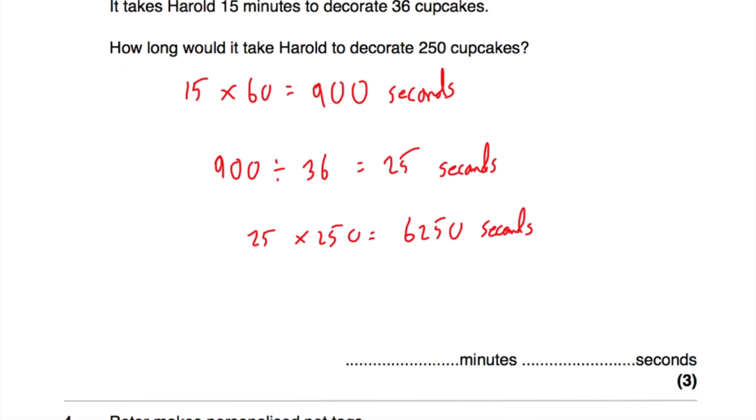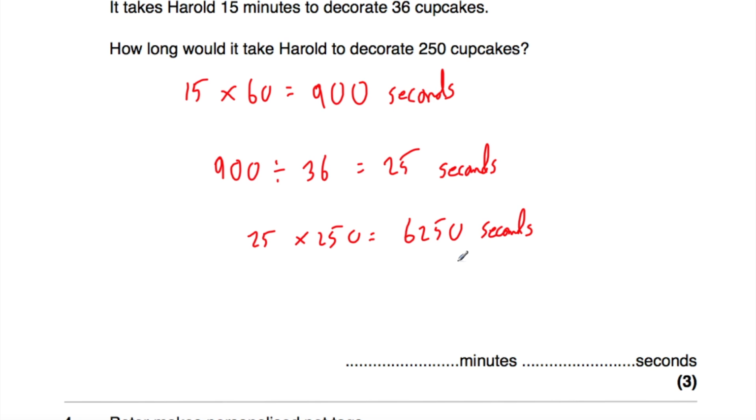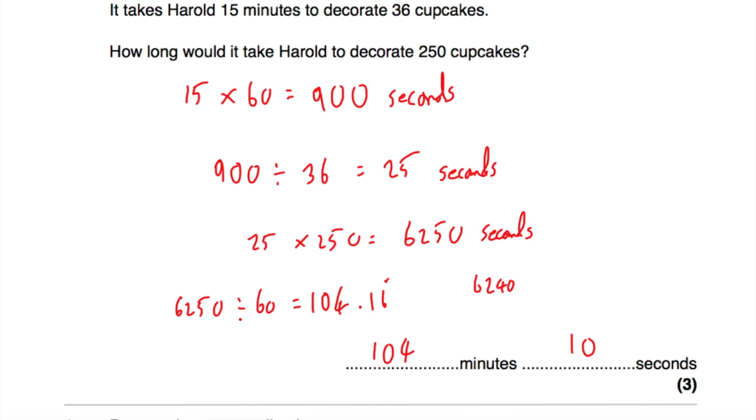And that's it. Now the question asks us to give it in minutes and seconds. So let's convert this into minutes and seconds. So I'm going to divide 6,250 by 60 because it's 60 seconds in a minute. So if we divide by 60, that's equal to 104 point something. So that's going to be 104 minutes. That's equal to 104.16 recurring. So it's 104 whole minutes. Now I'm just going to do 104 times 60, and 104 times 60 is 6,240 seconds. So there's 10 seconds left over. So it would take Harold 104 minutes and 10 seconds. And that's it.